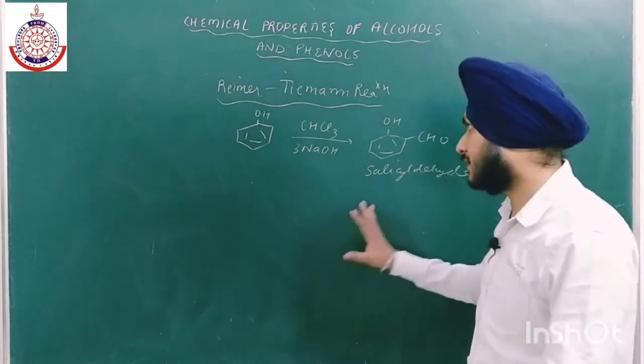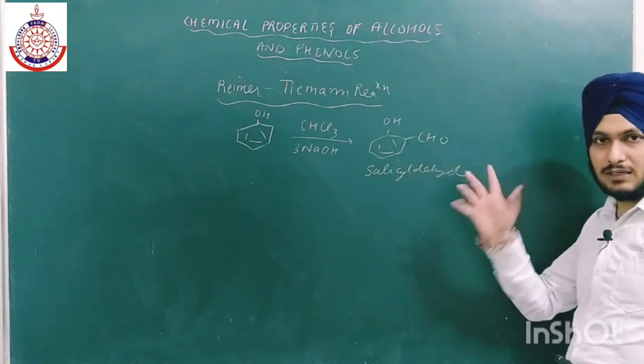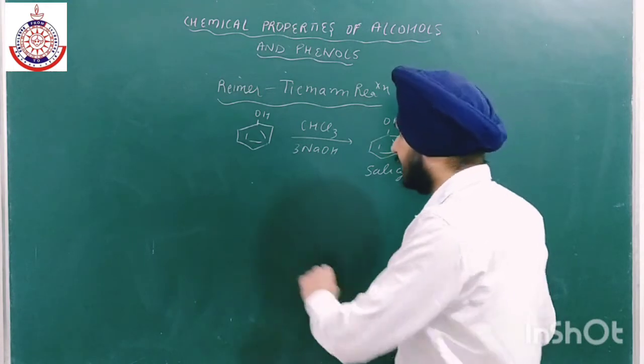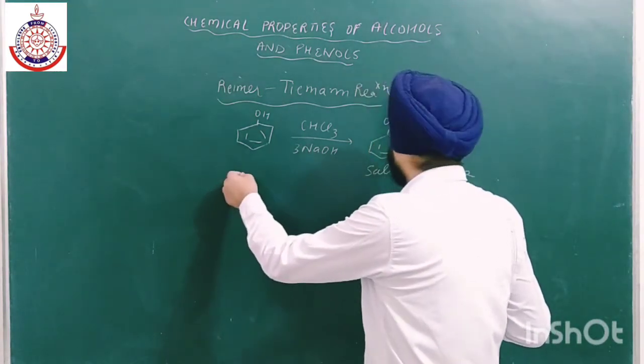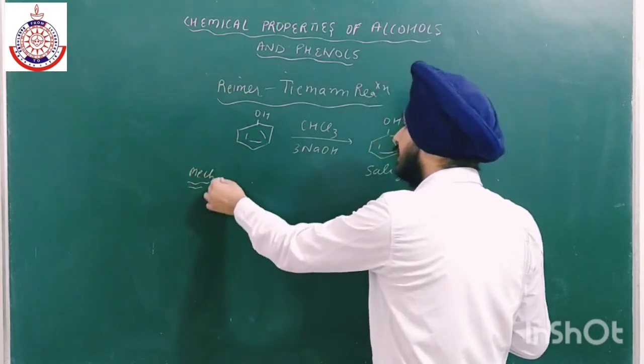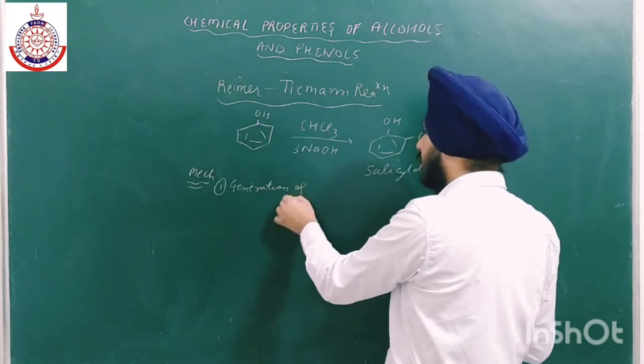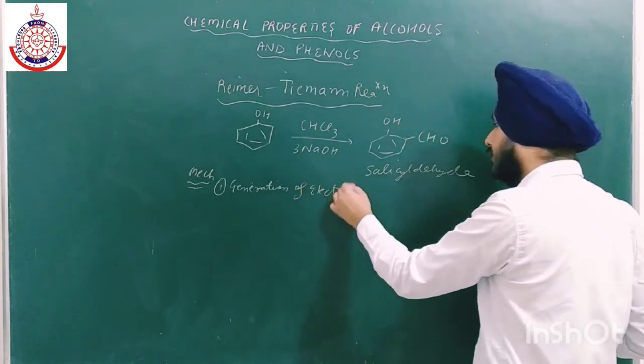Now we have to discuss the mechanism also, and with the help of the mechanism we can also write the byproducts. I have not written them yet. Now, the mechanism is, first is the generation of the electrophile. Electrophile is an electron deficient species.